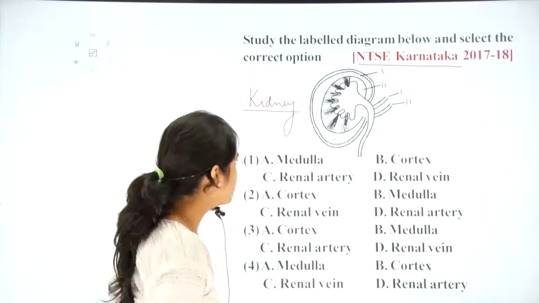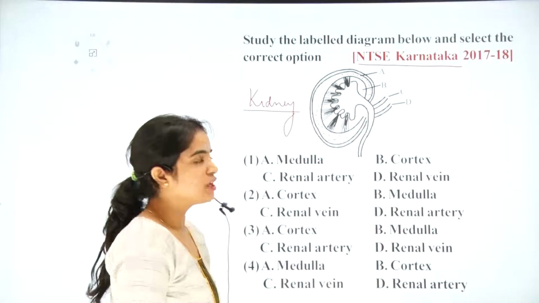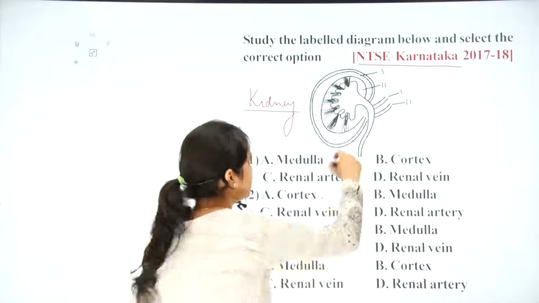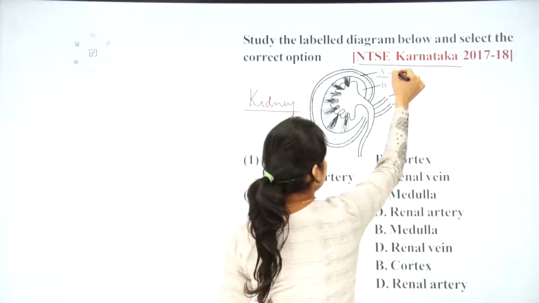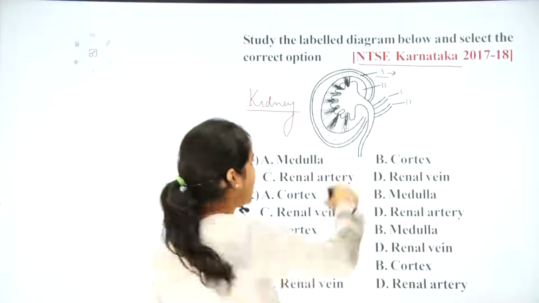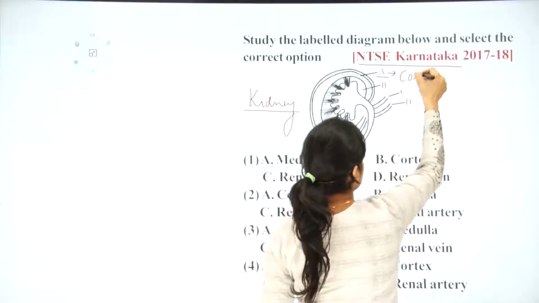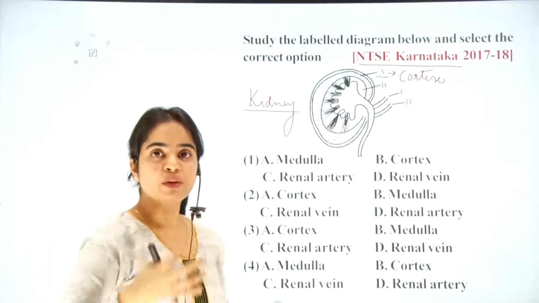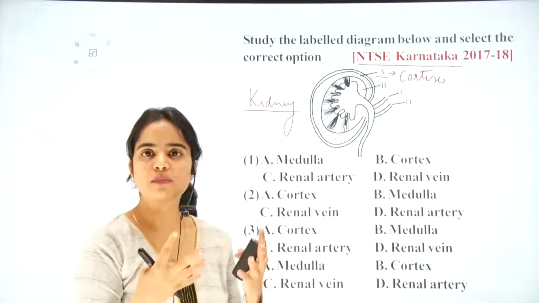So let's have a look. Here we have the first option, A. In the kidney there are different layers. Here we have the outer layer, known as the cortex, where the filtered blood moves.